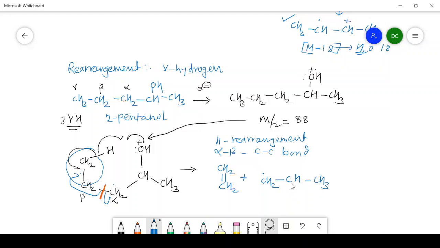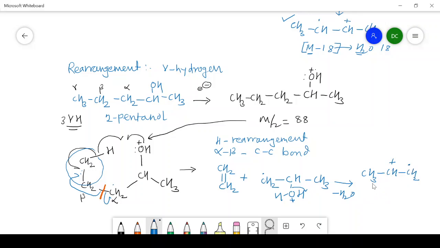Now on this carbon there is the presence of OH, and hydrogen is shifted from this carbon to OH. That's why this OH is changed into H2O, and oxygen has a positive charge. What happens? This water molecule is again removed as H2O, and we get CH3, then CH positive, and then CH2 radical.